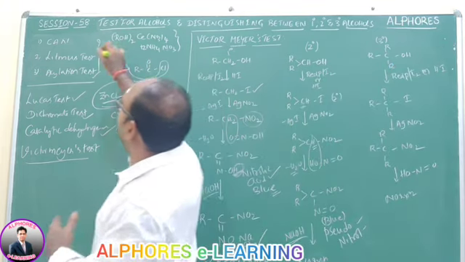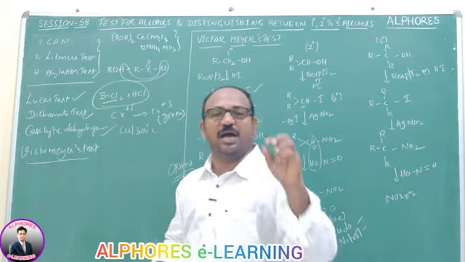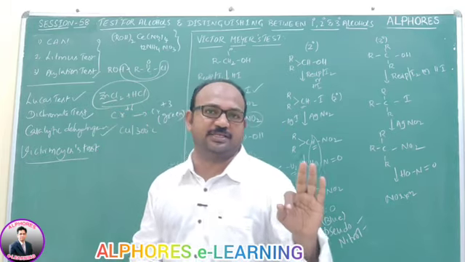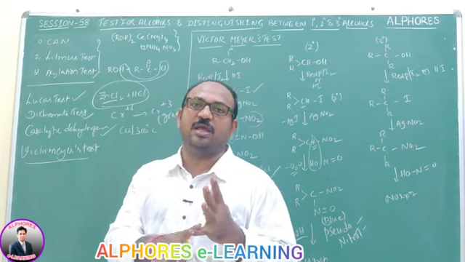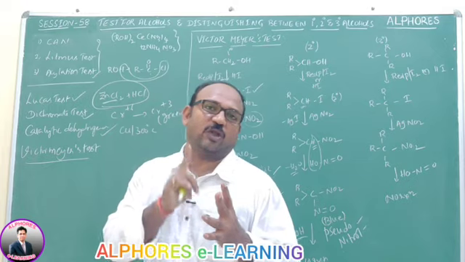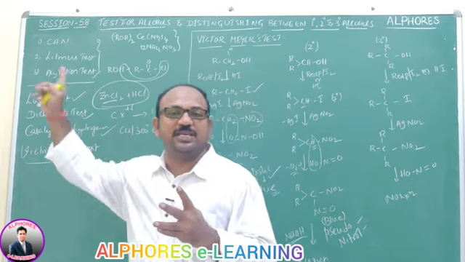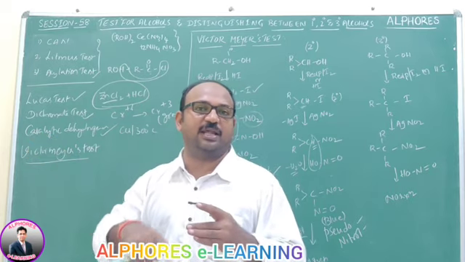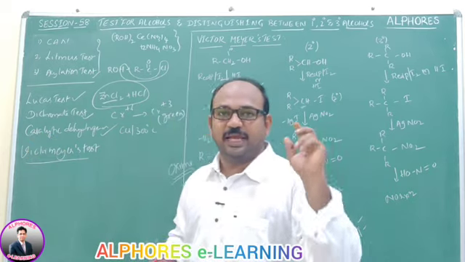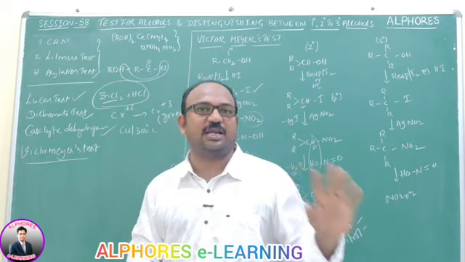The first three tests are only for identification of whether the given compound is an alcohol or not. For that, three tests are there. Neutral towards litmus test, neutral; with acyl chloride or benzoyl chloride you get fruity odor and liberation of hydrogen halides; and with ceric ammonium nitrate you get yellow color, which converts into red or magenta color. Those three are tests for whether compounds are alcohols or not.